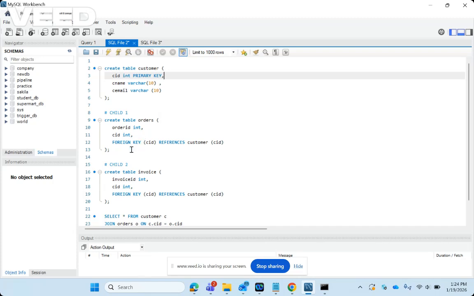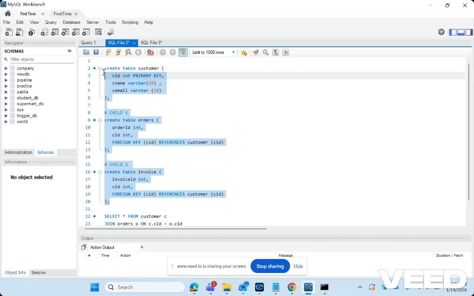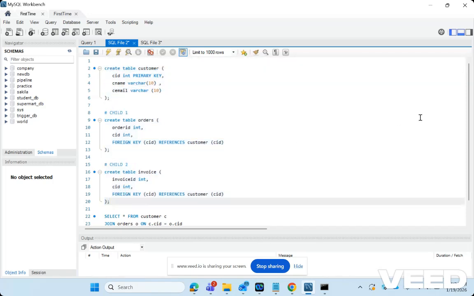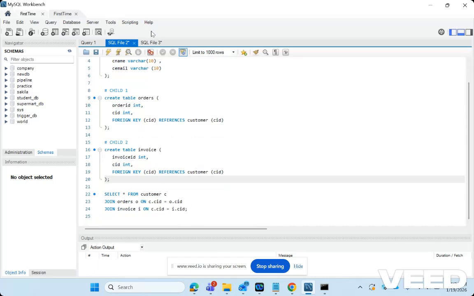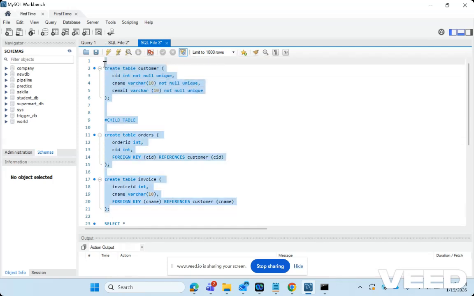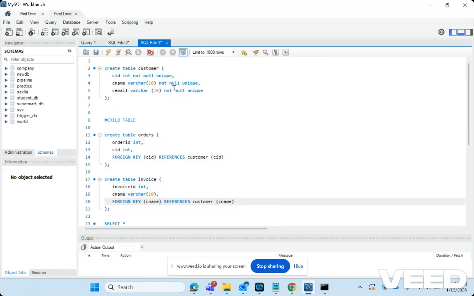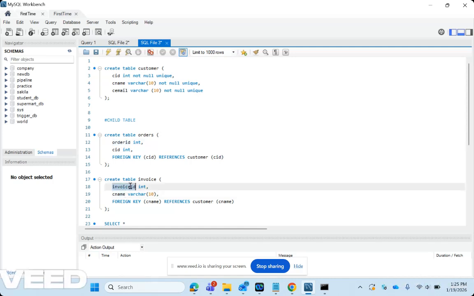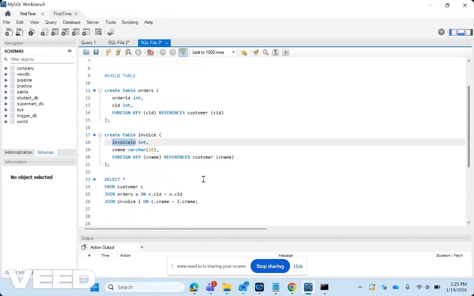The thing is that when you will be creating joins, when you want to see the data of a customer from these three tables, then you have to give a join query. Let's suppose this example wherein there is no primary key. If you want to see a particular customer's order id and invoice id, then you will have to write a join query like this.